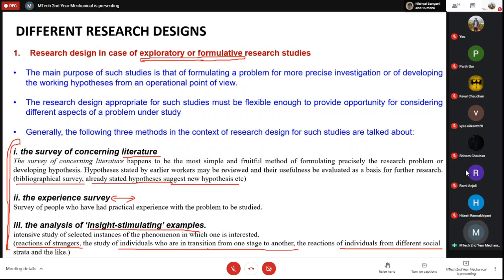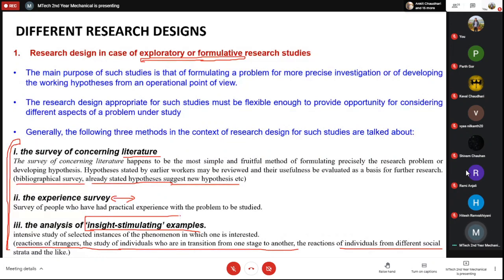If you are in transition from one stage to another, then a lot of things will change. If you are studying, and you get a job, then a number of things will change in your life. People can talk to you and learn about how you felt, what your feedback is, or what your observations are from this change. If you get married, then again some new responsibilities will come. All these things are just examples, but scientifically or in engineering problems, you can again think of something very similar.